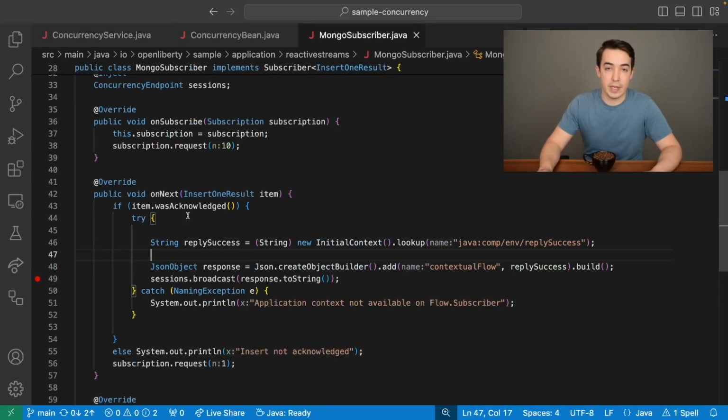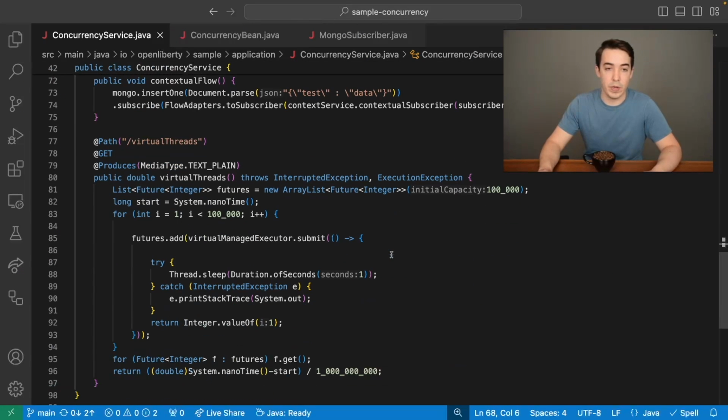So in the onNext method for the subscriber, we check to see if the document was inserted into the database, and then we do a lookup in InitialContext in java:comp/env. This will only succeed if we have access to application context. And then we return the looked up string to the application.